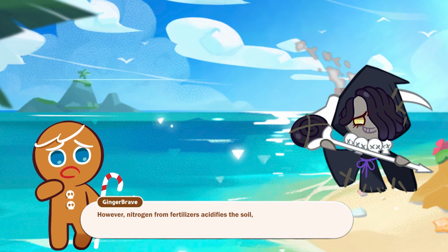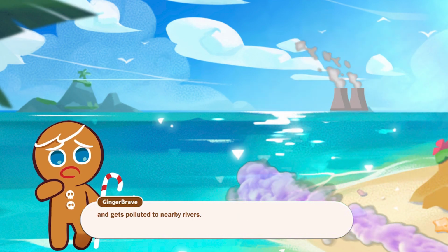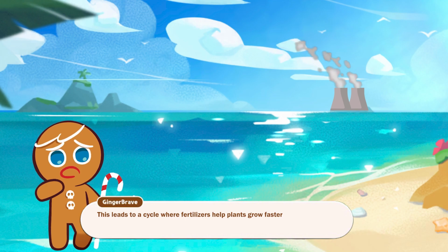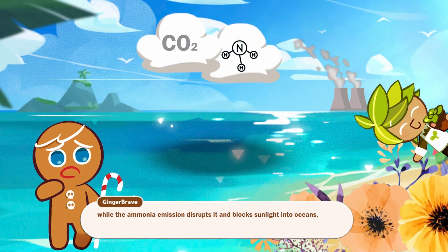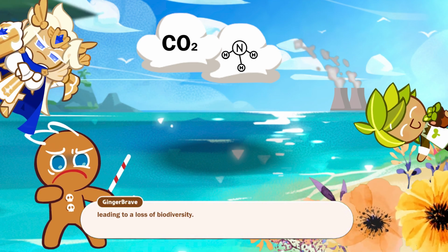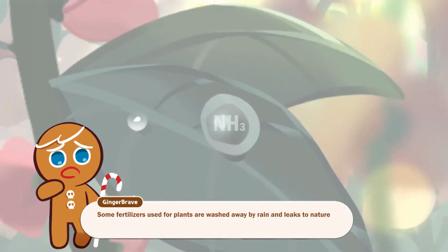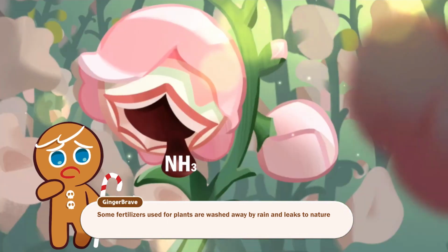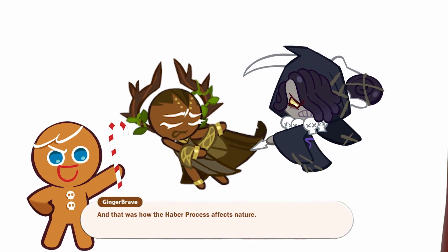However, nitrogen from fertilizers acidifies the soil and gets polluted to nearby rivers. This leads to a cycle where fertilizers help plants grow faster while the ammonia emission disrupts it and blocks sunlight into oceans, leading to a loss of biodiversity. Some fertilizers used for plants are washed away by rain and leak to nature to disturb the ecosystem by excess nitrogen. And that was how the Haber process affects nature.